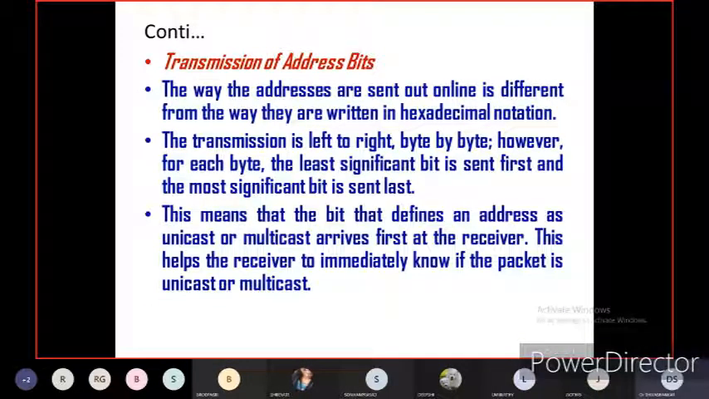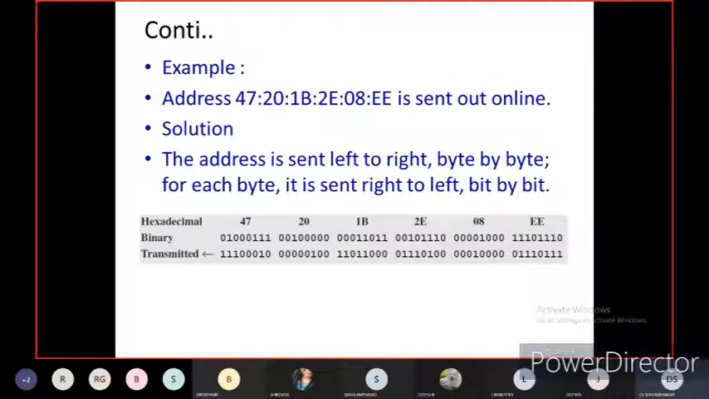Interchanging. This means that the bit that defines an address as unicast or multicast arrives first at the receiver. We will see later what is unicast and multicast. This helps the receiver immediately know if the packet is unicast or multicast. Now let us see here. The address, for one example, 47:21:B2:E0:8A:EE, 6 bytes is sent out online. How will it be available?